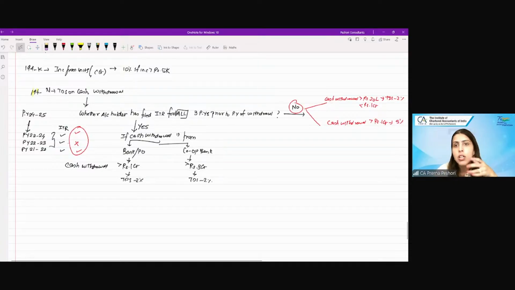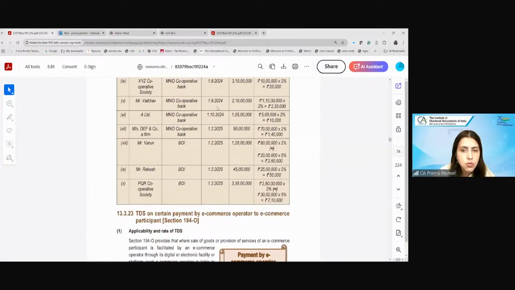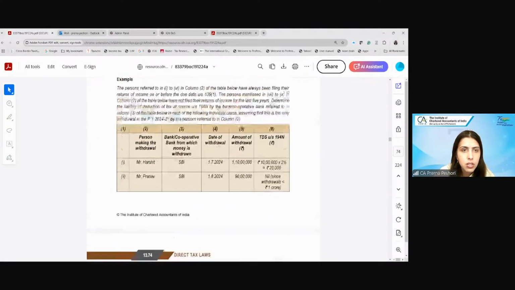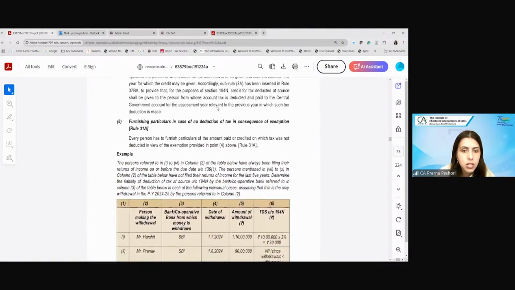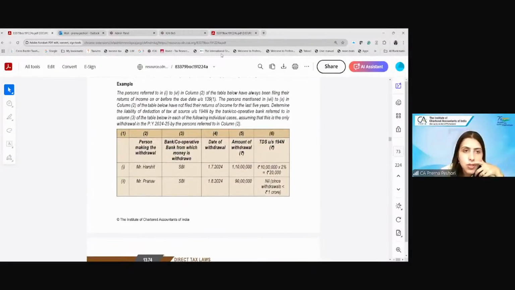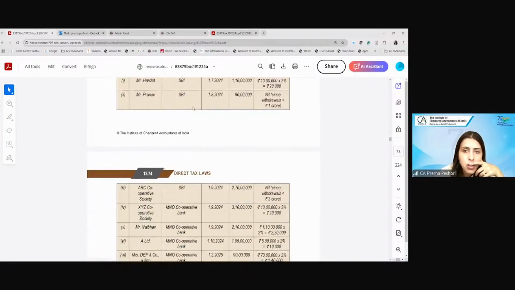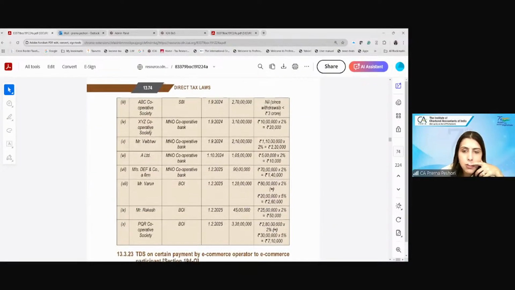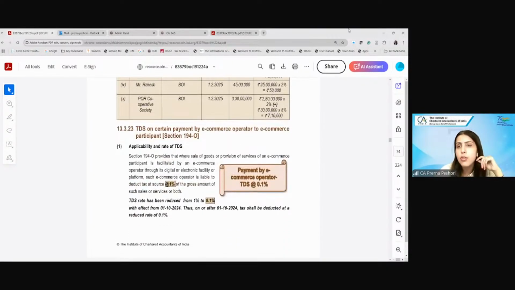Any other question? Okay, fine. Chalo. So next we move on to, let me take one question on this. If you see here in your module, these are straightforward questions only, I think. So you can just do this example which is given over here so that you understand how these limits are applicable. Fine. So now coming to the next section, let's move on.